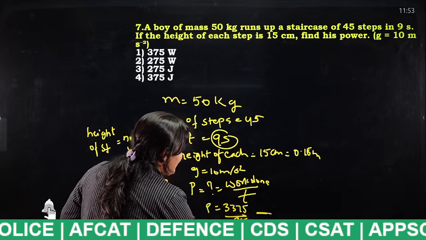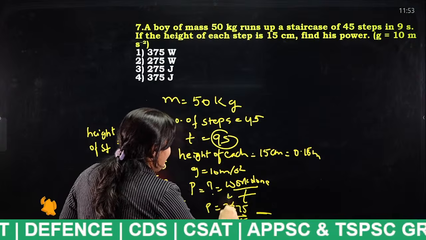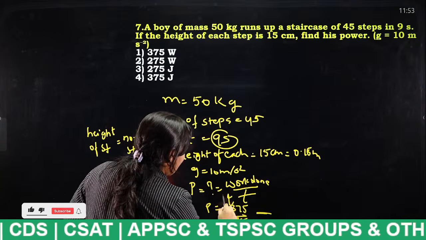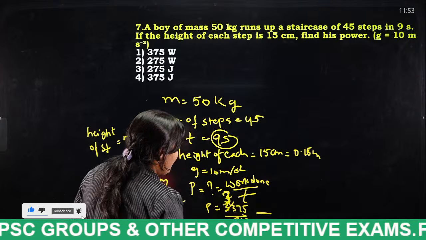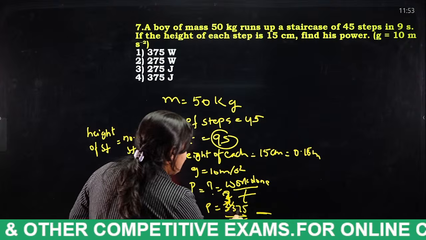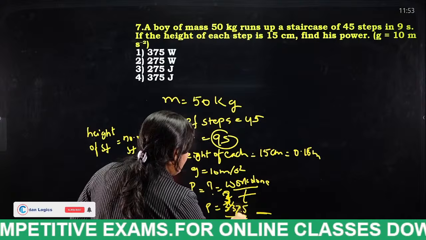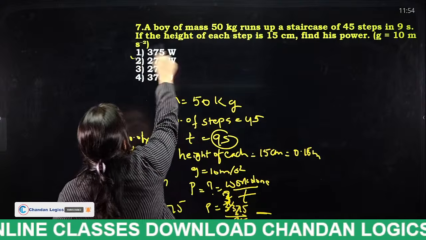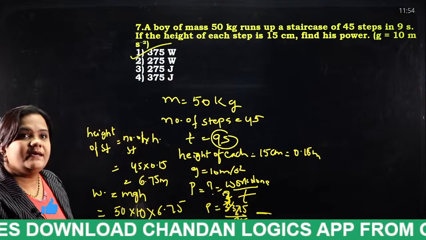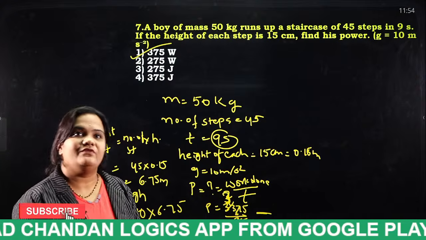So 9 threes are 27, how much will remain? 6. So 9 fives are 45. Yes, 375 is the answer, very good.